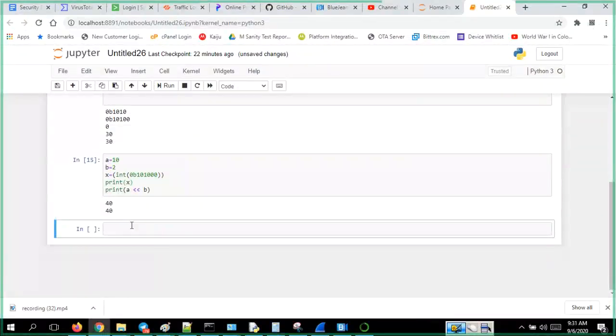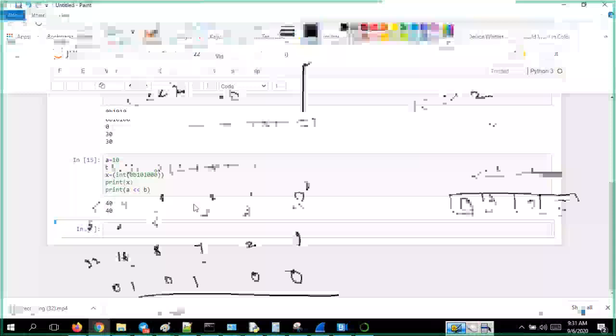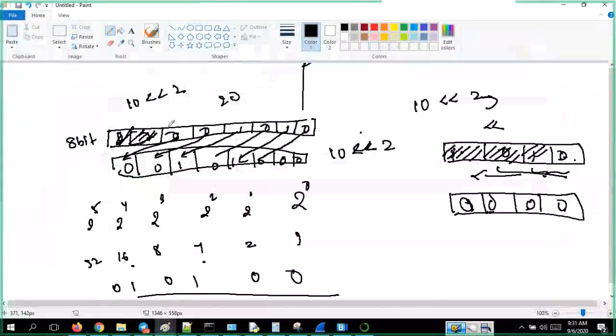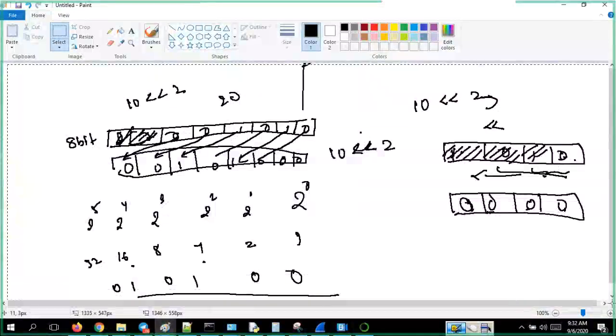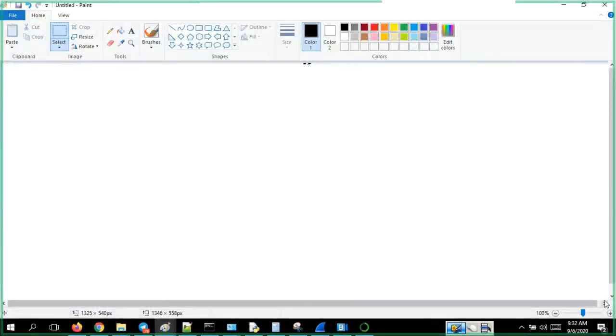That is how left shift works. Then you have the right shift. In right shift you do the same thing, but you move it to the right side. Where are we going to use these things, guys? You will use them in completely electronic systems where you need to move certain buffer data to the right side so that some sequence data will come over there. That kind of thing you will do during the booting process. But apart from that, in normal times, you and I are not going to use them.